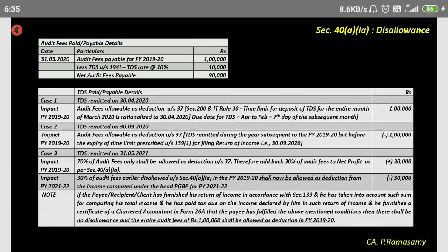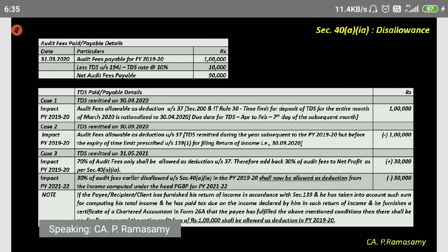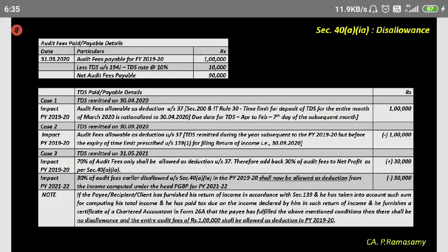The note says if the payee recipient, meaning the auditor, has shown the audit fees as his income, if he has paid tax on that, and if he has filed the return within the due date, and if an auditor certificate can be furnished, not by this auditor but by another auditor, that all these things have been done properly by this auditor, the recipient, then in the hands of the payer, the client, the entire audit fees will be allowed as a deduction.